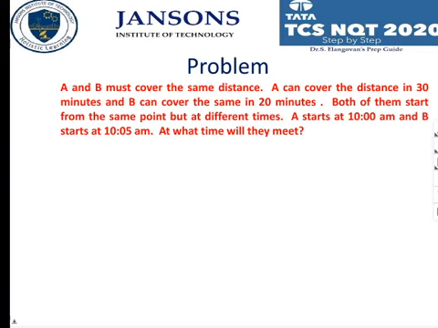A and B must cover the same distance. A can cover the distance in 30 minutes and B can cover the same in 20 minutes. Both of them start from the same point, but at different times. A starts at 10 a.m. and B starts at 10:05 a.m. At what time will they meet? Just think of what we can do.